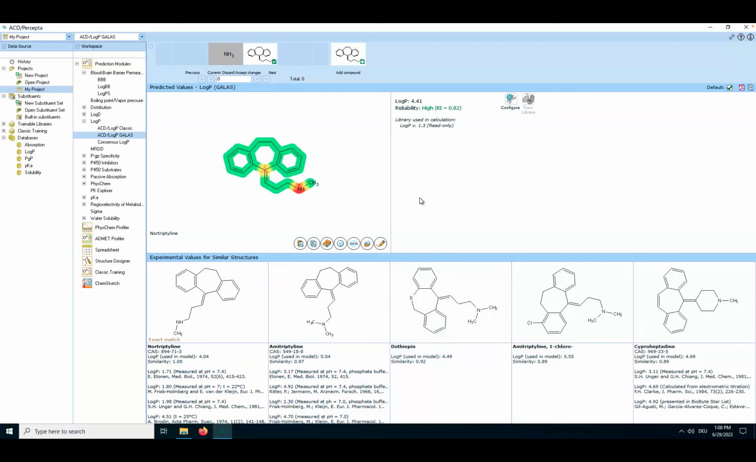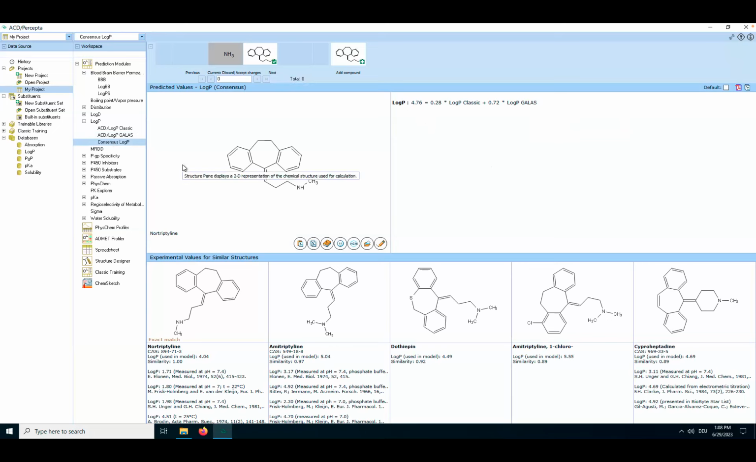That is now very interesting. So the consensus log P, which is given at the end, is the weighted average of those two results, and it's 4.76. So that is another example of a prediction. What you can see from this example, I think, is that one always has to be a bit careful and look at the references, look at similar structures. And if there's a big deviation, one should think about why it is there. So that is something to keep in mind.